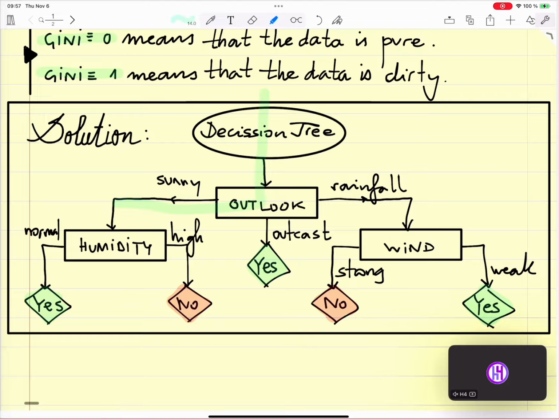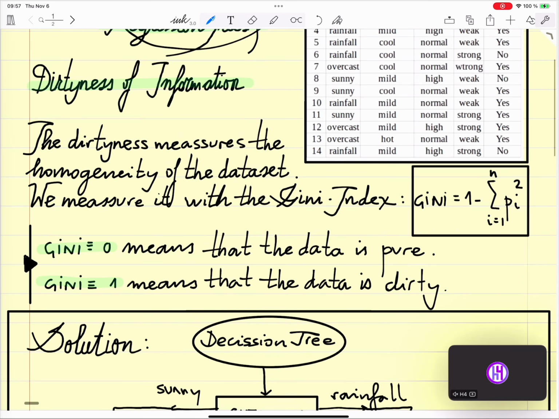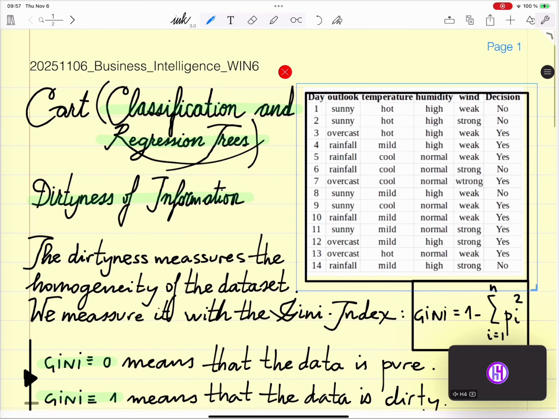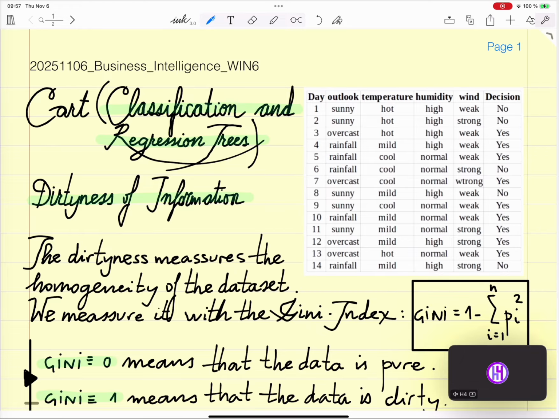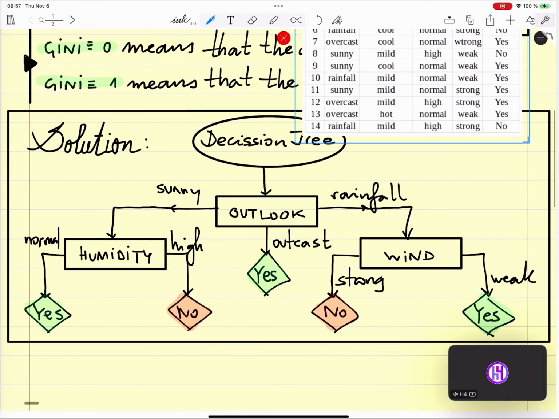If the outlook is sunny and humidity is high, we still don't play, and so on. Okay, you get the concept. Any questions?